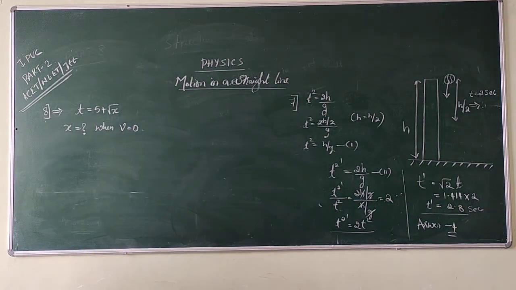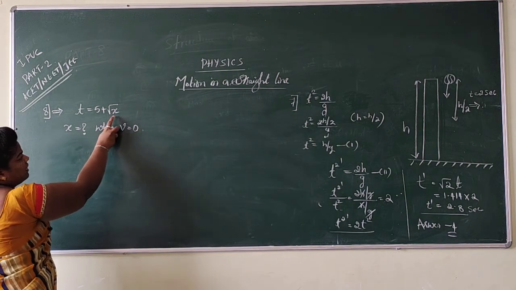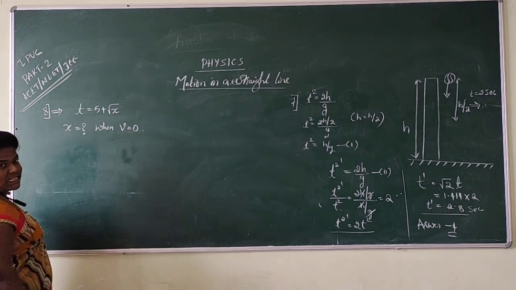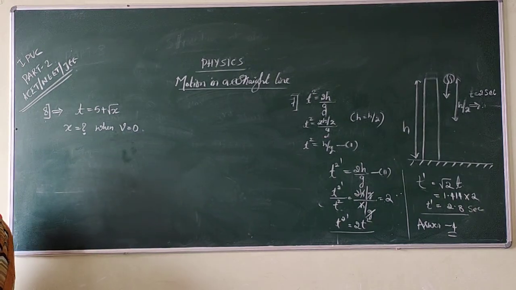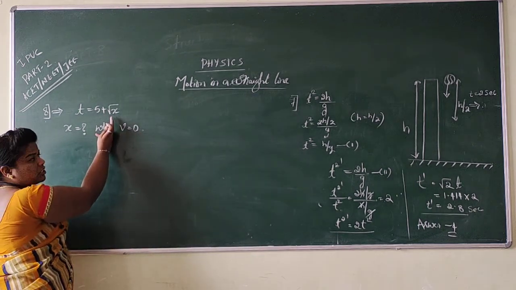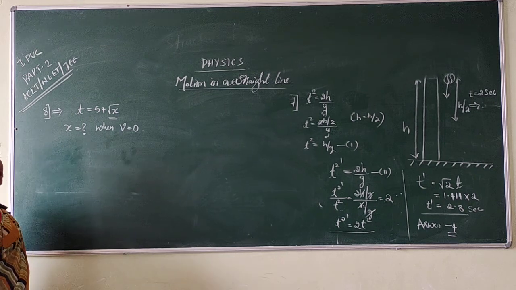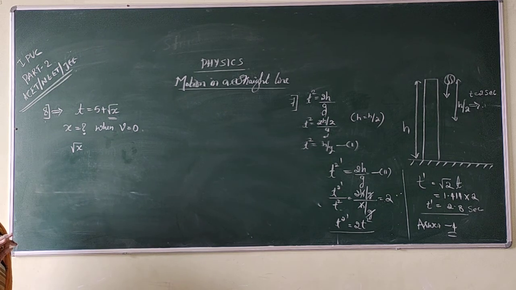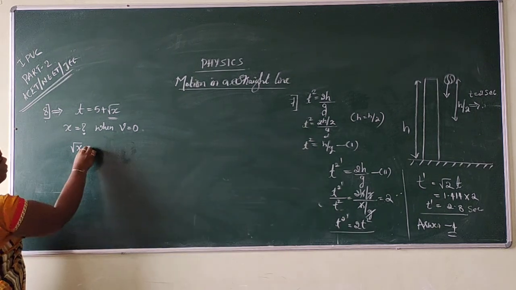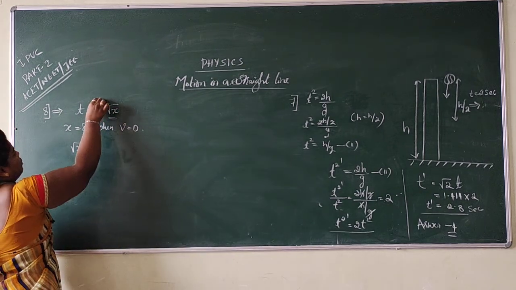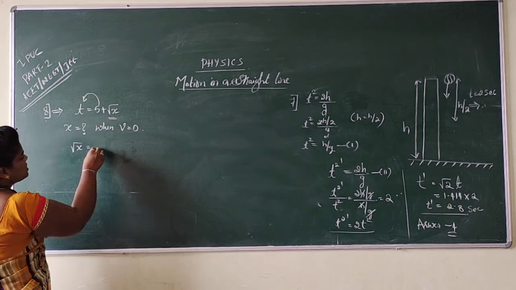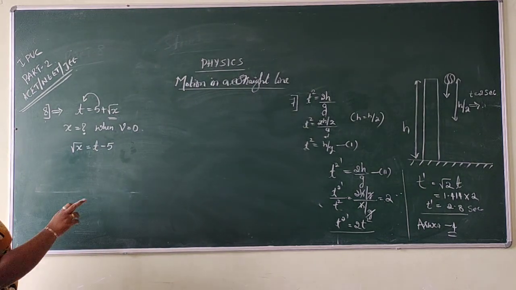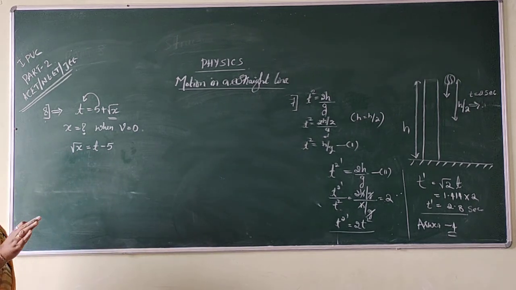This was the condition. Then what should I calculate? I want to calculate x. But to calculate x, I should apply the condition that the velocity is equal to 0. To calculate this, I am just rearranging this equation. I want to calculate x, so keep root x as it is. I am not going to change that position, which is equal to, I am going to shift plus 5 to this side. It becomes minus 5, that is t minus 5. I want only x, not root x. Right.